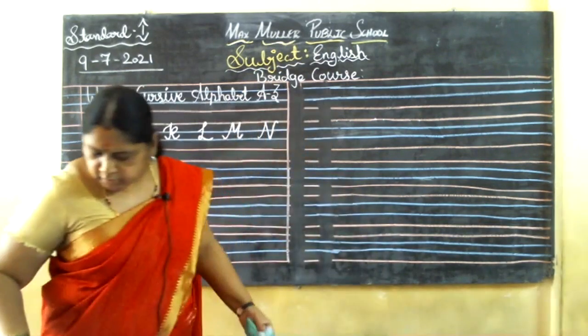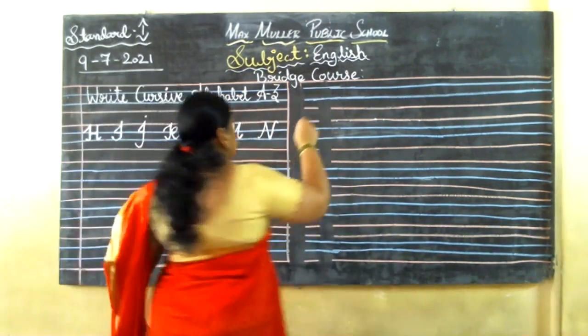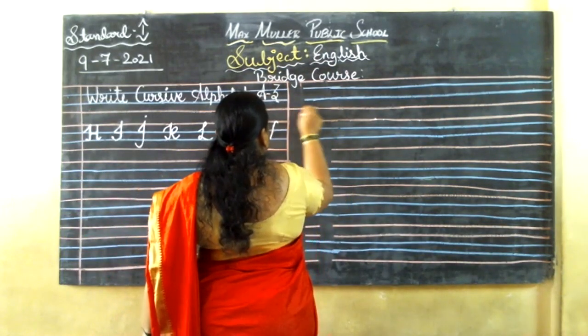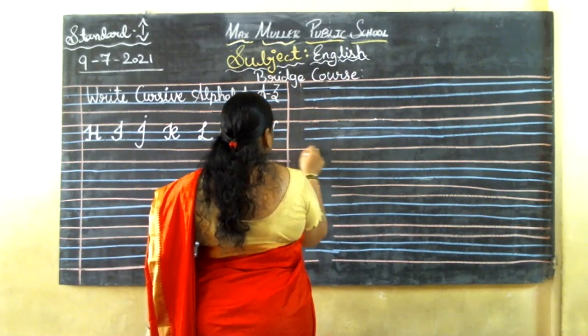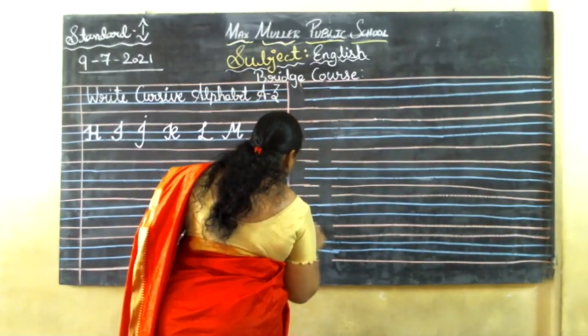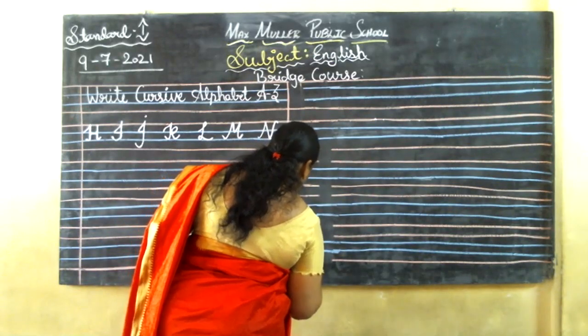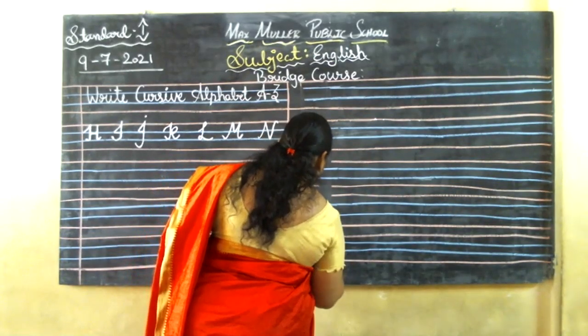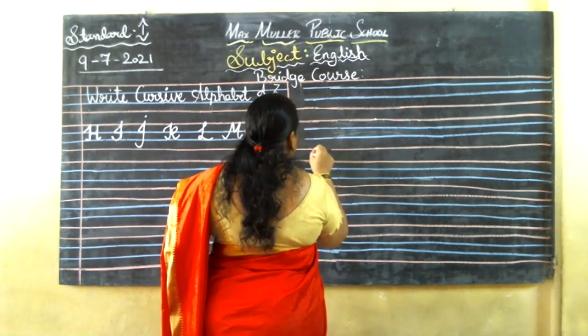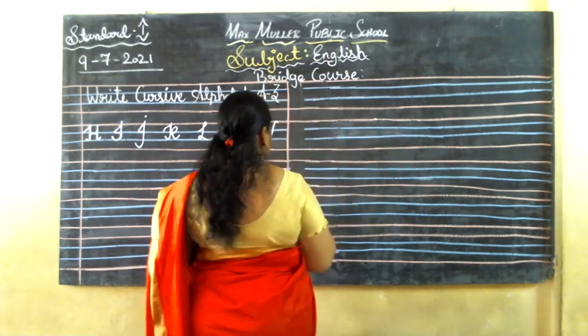So very carefully do it, children. Again and again I have been telling you from the beginning, very neatly and very carefully you need to write the cursive letters, children. Normal ABCD everybody will write. All the children are very good. You will write it. Normal ABCD you can write. But cursive handwriting is a little bit difficult, children.